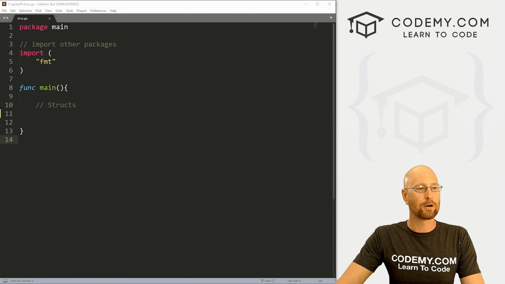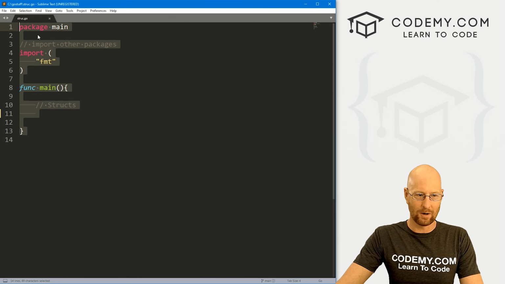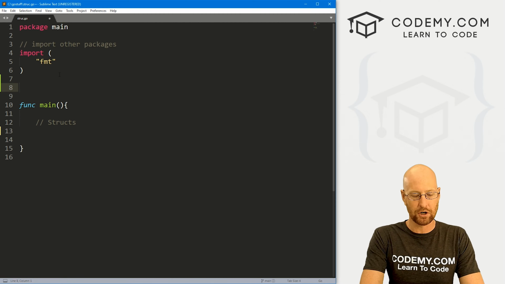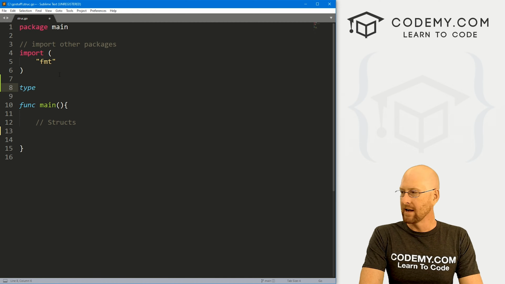So I've got a file called struct.go. It's our basic Go starter code that we've always got. And I've got this function main like we always have. Now, outside of that, I'm going to create a struct or structure. And we call the type keyword, and then we name this thing.